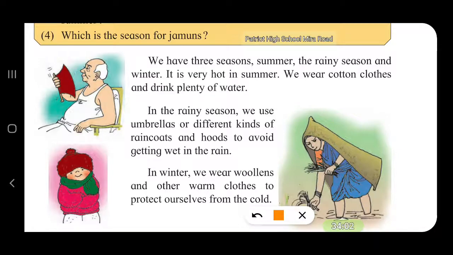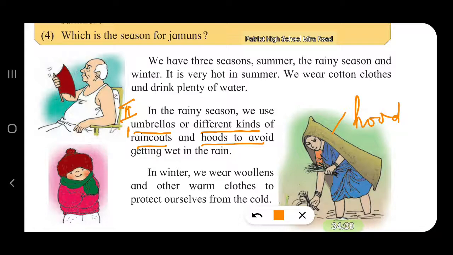The second season is the rainy season. We use umbrellas or different kinds of raincoats and hoods. This is a hood. To protect ourselves from the rain, we make use of umbrellas.